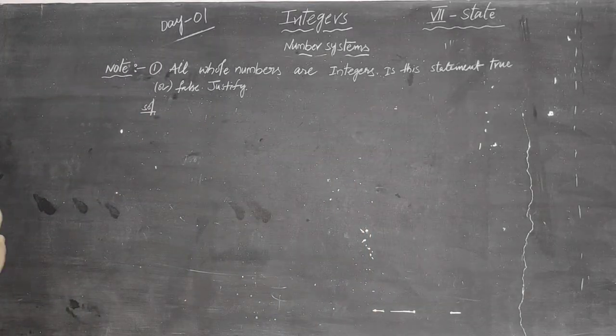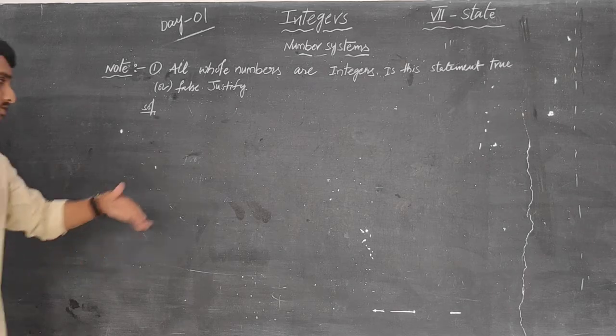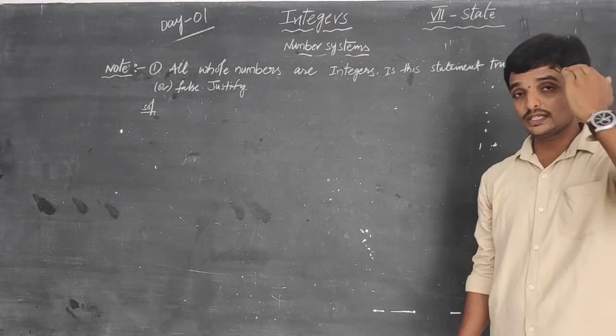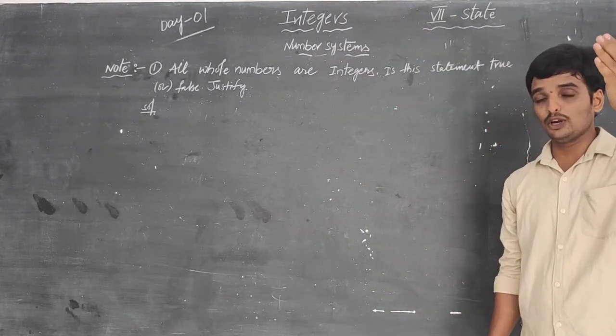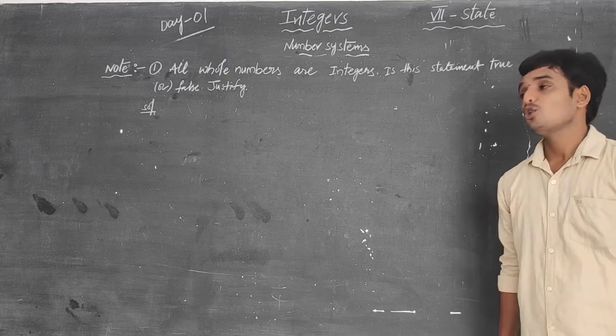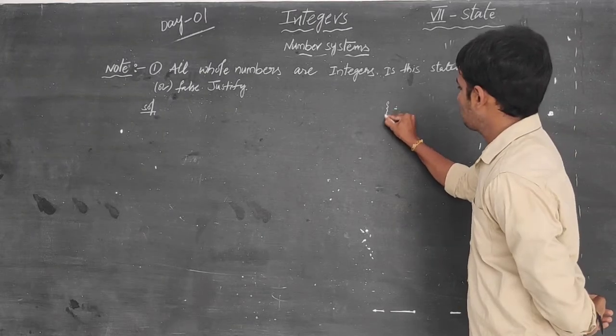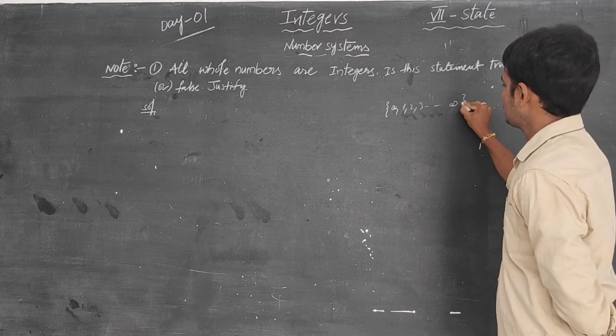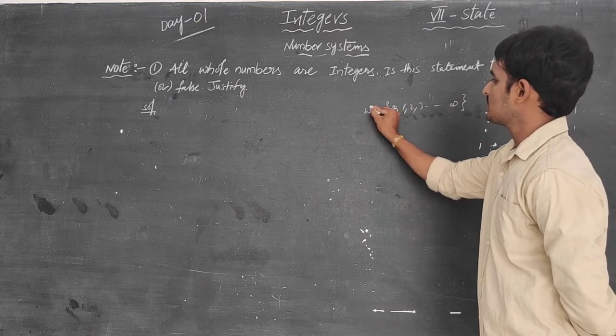All whole numbers are integers. If you want to solve this question, we have to once memorize the sets of whole numbers and integers. If you see, the whole number set starts from 0, 1, 2, 3 up to infinity. This is the whole number set.